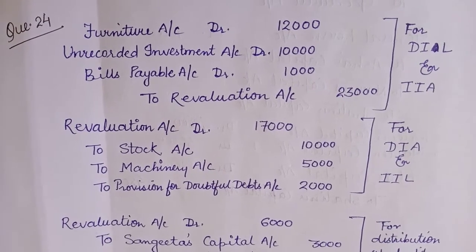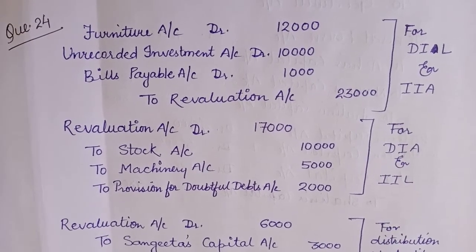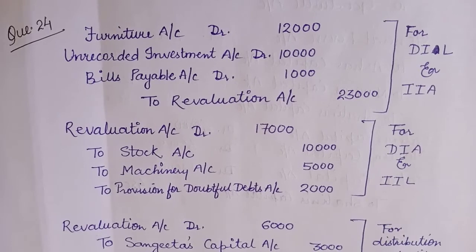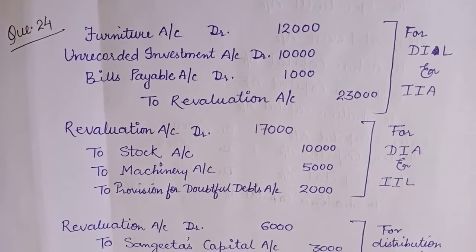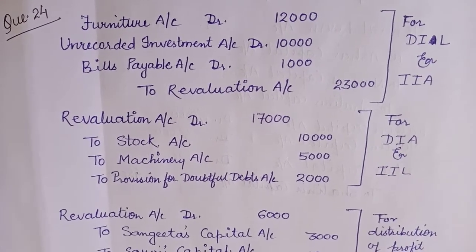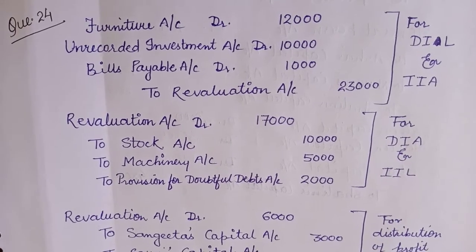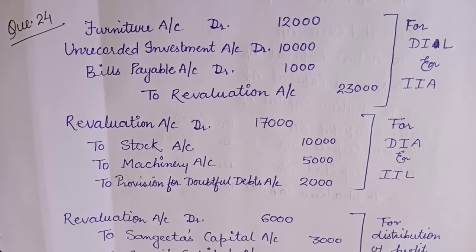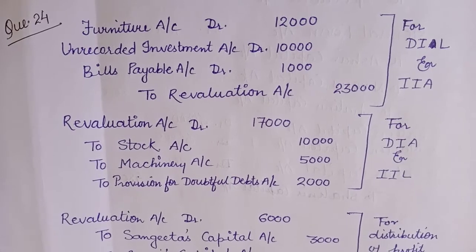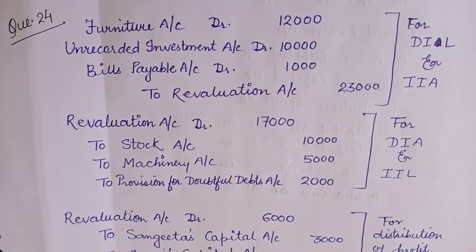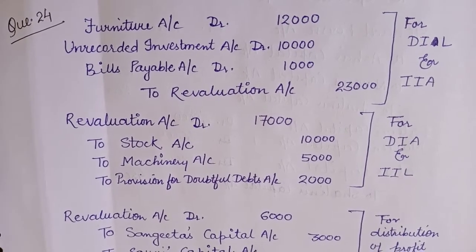So the first one is the value of furniture is to be increased by 12,000. So increase will be recorded in the credit side of revaluation account. The value of stock to be decreased by 10,000, that will be recorded in the debit side. Machinery of book value 50,000 is to be reduced by, this is again decrease, so decrease again will be recorded in the debit side of revaluation account.